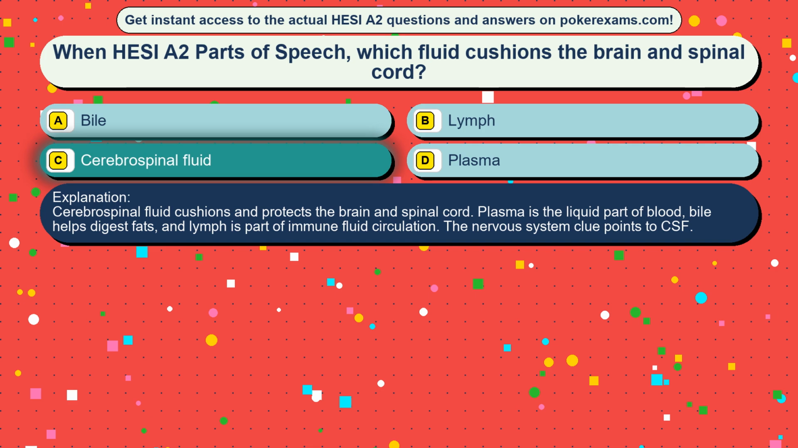Plasma is the liquid part of blood, bile helps digest fats, and lymph is part of immune fluid circulation. The nervous system clue points to CSF.